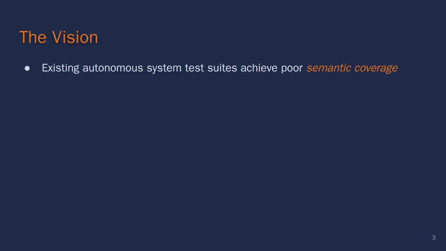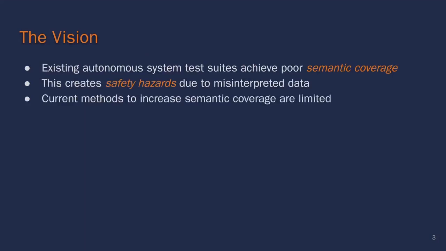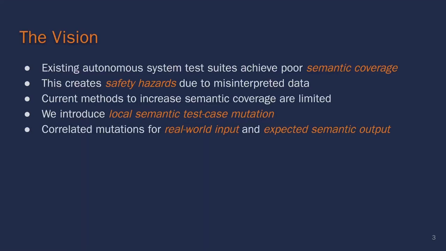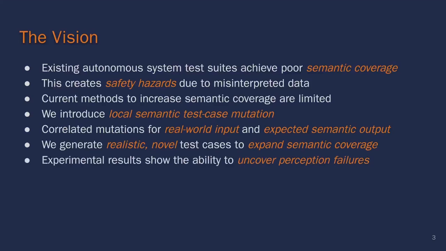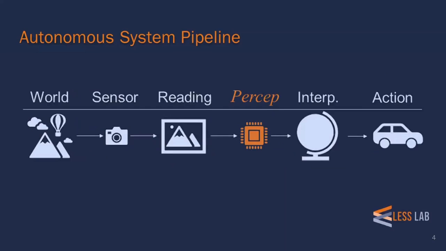Existing autonomous system test suites achieve poor semantic coverage. This creates safety hazards due to misinterpreted data, and current methods to increase semantic coverage are limited. Thus, we introduced the idea of local semantic test case mutation. By applying correlated mutations to real-world input and expected semantic output, we generate realistic and novel test cases to expand semantic coverage. Our experimental results show the ability to uncover perception failures in state-of-the-art systems.